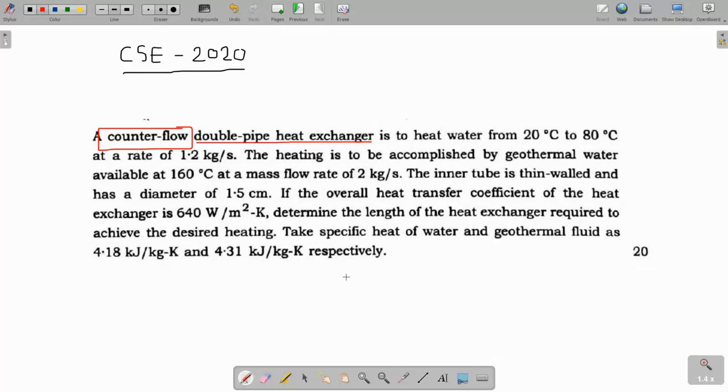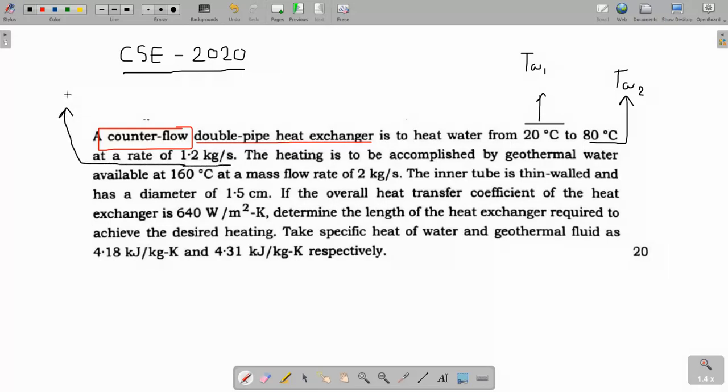It is used to heat water from 20 degrees Celsius, that is Tw1, to 80 degrees Celsius. That means the final temperature of water, Tw2, as I am denoting, with mass flow rate 1.2 kg per second.